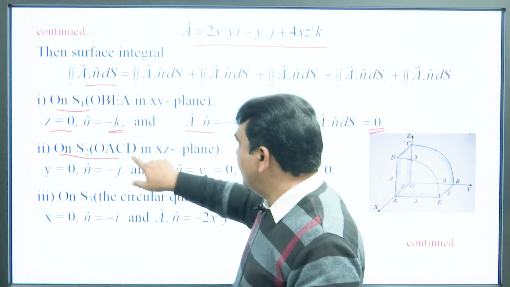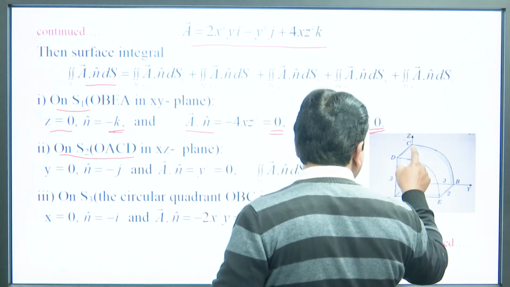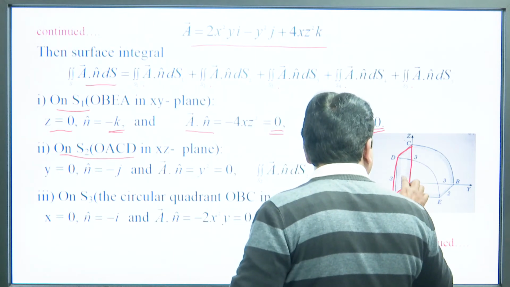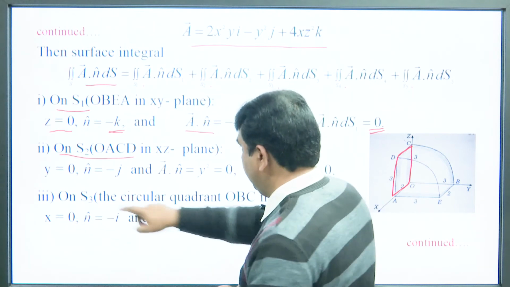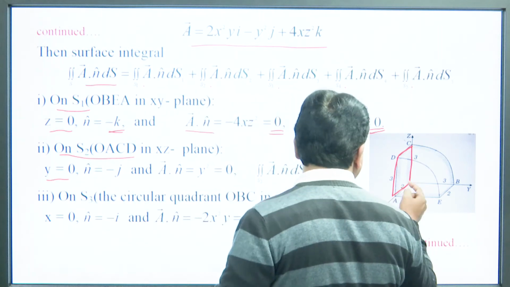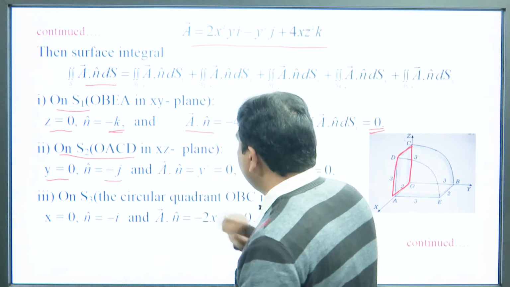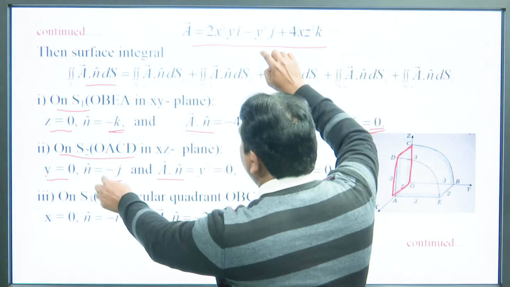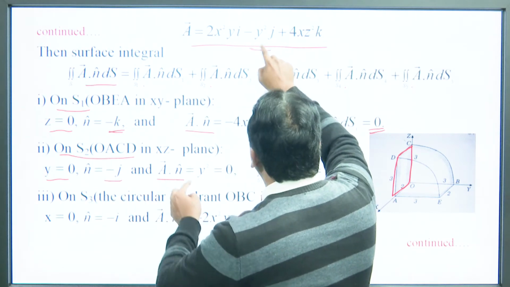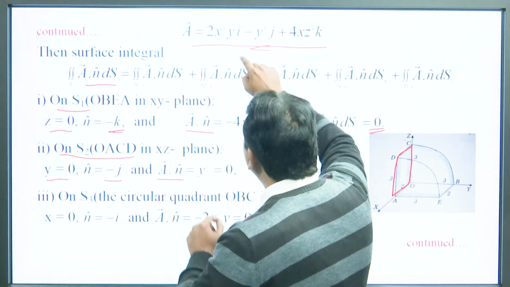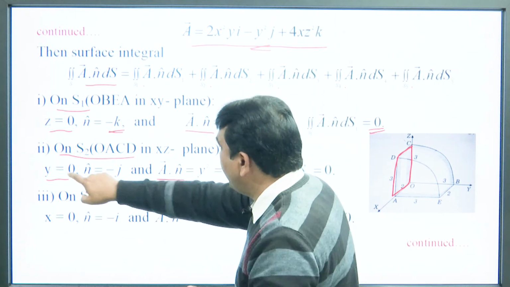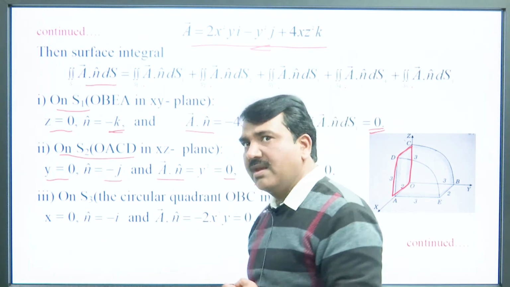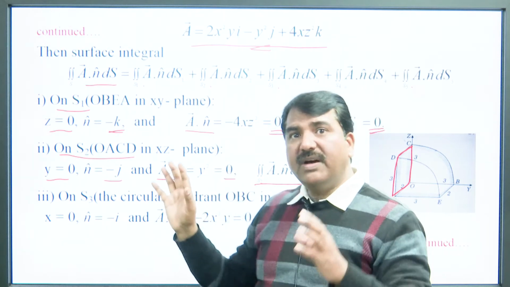Now, on S2, OACD, for this y is equal to 0 and n is minus j. So, in this case if we find A dot n, we will get only y squared, since j dot j is 1 and the rest will be 0. So, y squared, and the value of y is 0. So, finally, A dot n becomes 0. So, along S1 it is 0, and for S2 it is 0.